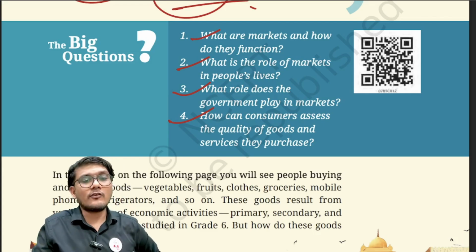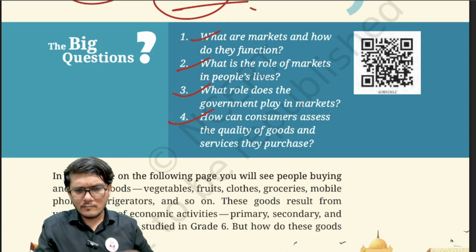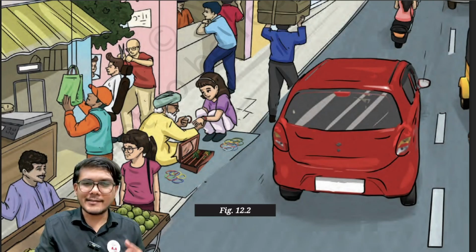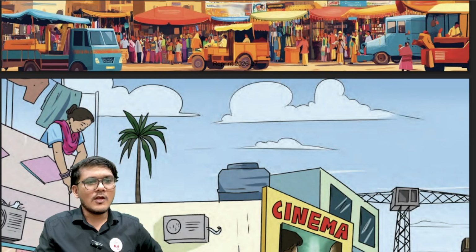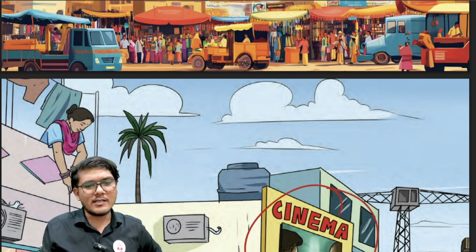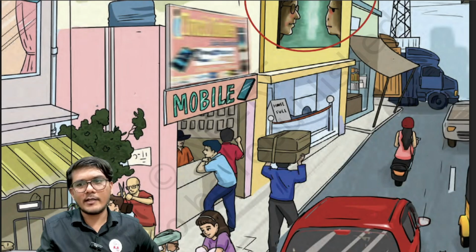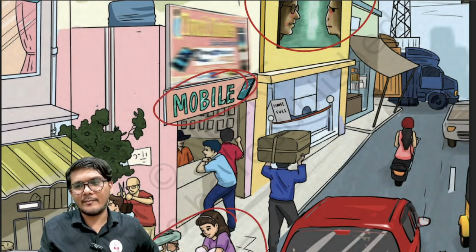Now, this chapter begins with a beautiful picture of the market, or you can say a painting or a portrait of the market situation that is going on. So let us see this marketplace. As you can see here, there is a cinema that is playing over here. Then there is this mobile shop. Then there is someone selling bangles to a girl.